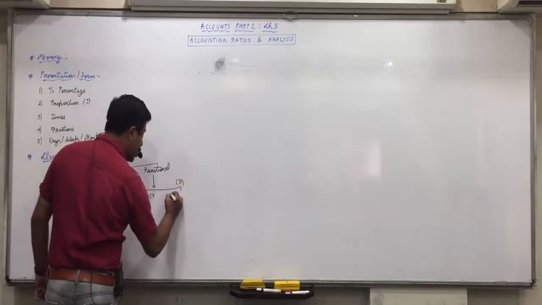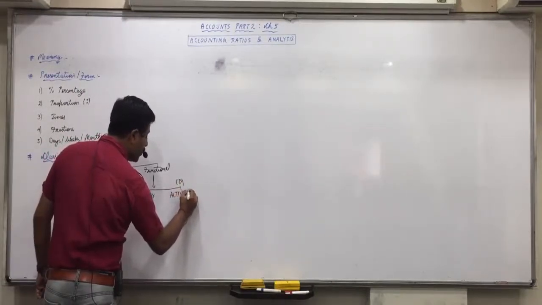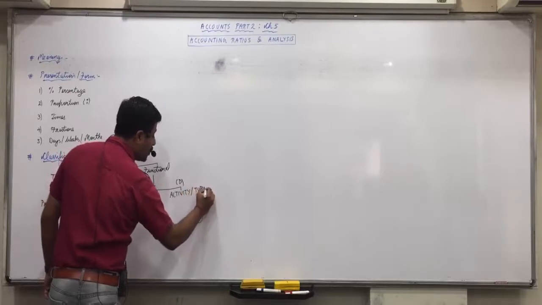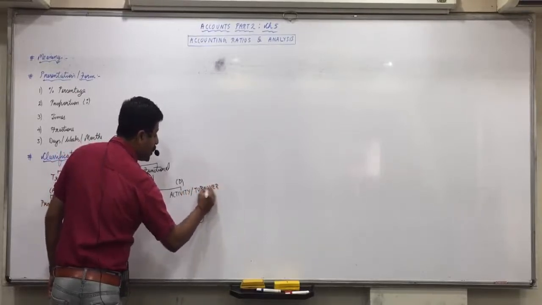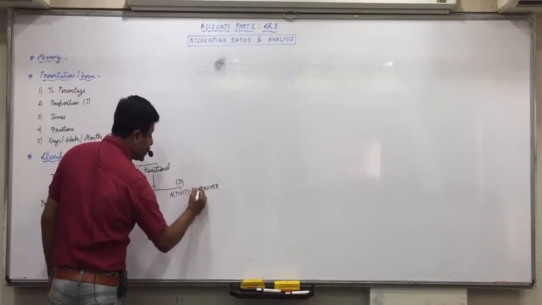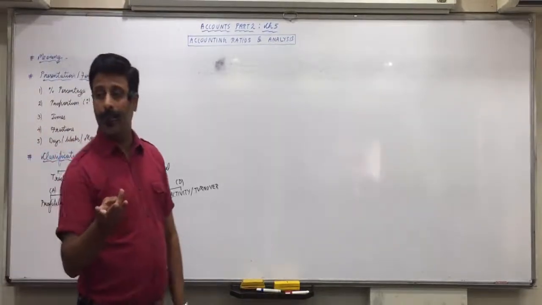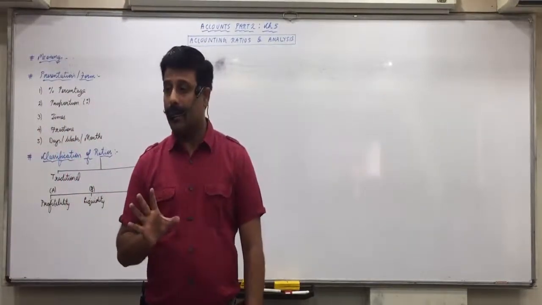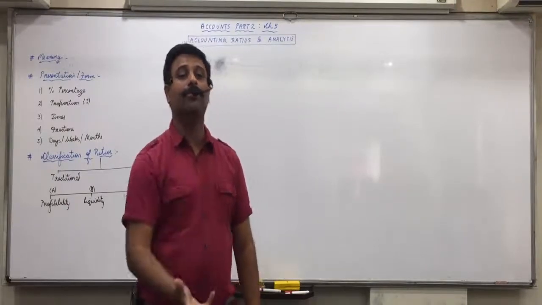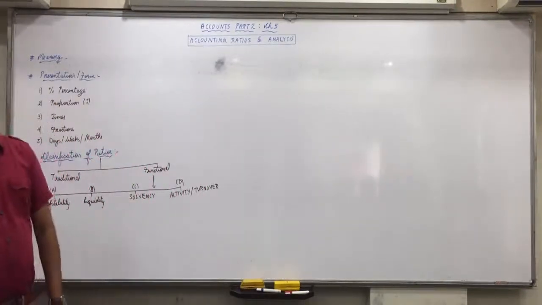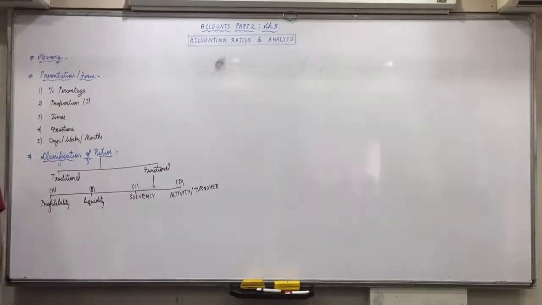And last is called activity ratios, or they are also called turnover ratios. Which are the two main activities of business? Buying and selling. Now, in purchasing, except price negotiation and quality, no other efficiency is required. Main efficiency is required in selling only. And your purchase will also depend on sales. If you are efficient to sell more, then you'll buy more. So mainly we don't have to test the purchases, we have to test the sales.